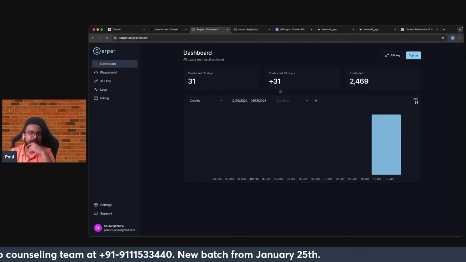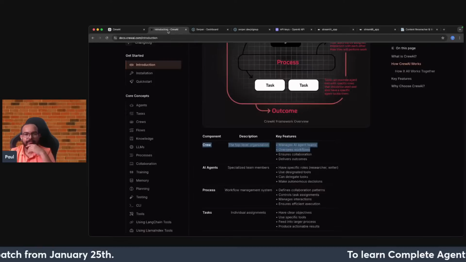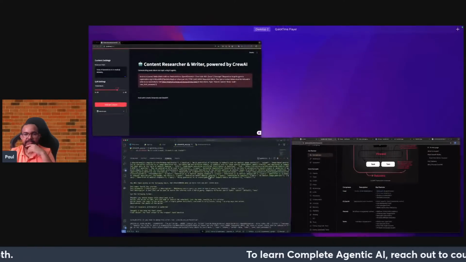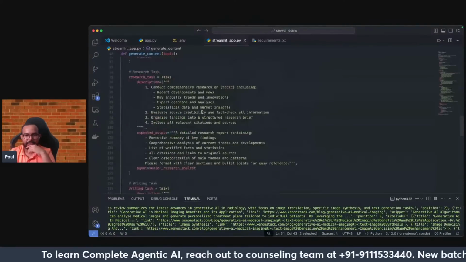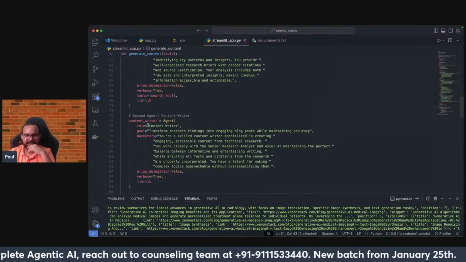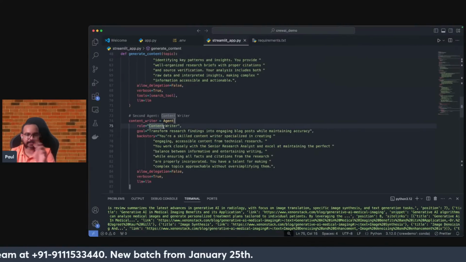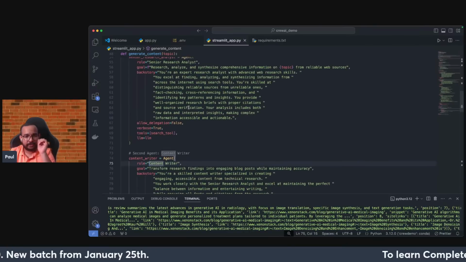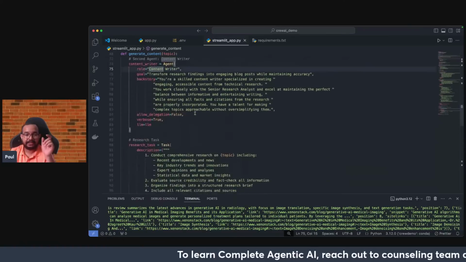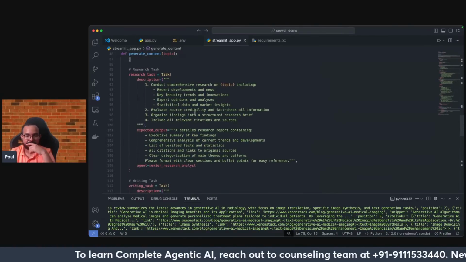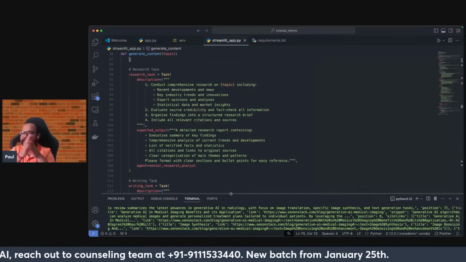Application in healthcare, yes, anywhere it can be done. If I am doing this for the medical industry or research, you have to change the instructions here with respect to the task. First of all, with respect to agents, you will write something like a biotechnology content writer, and you will mention it that way. You will make all the changes with respect to the goals and the backstory, which is very important. Then comes the detailed instruction about your task, which is also very important. You can do this for any type of industry, guys.